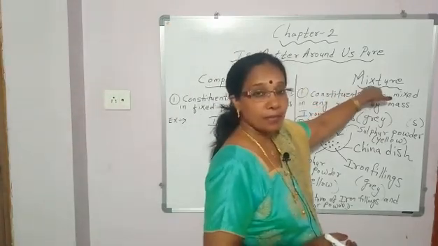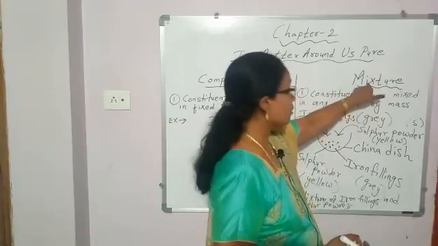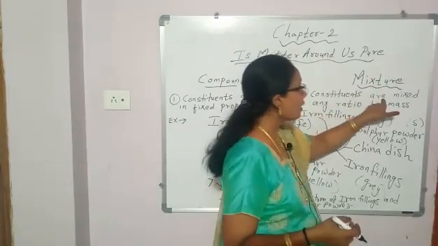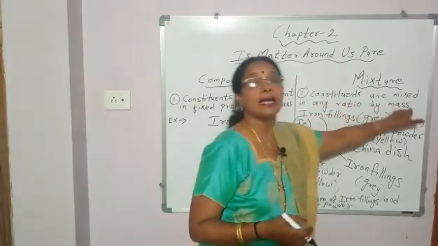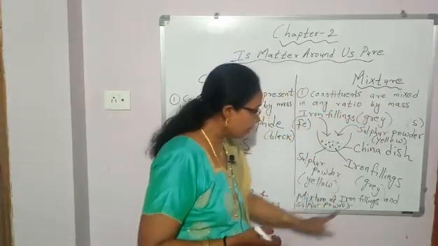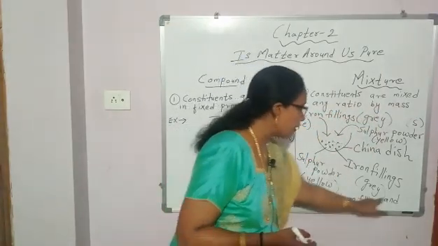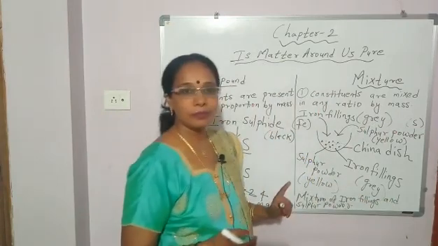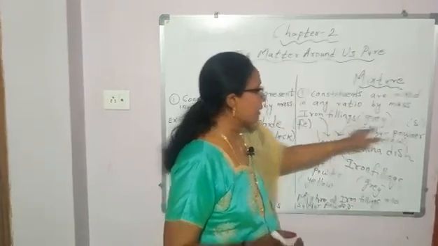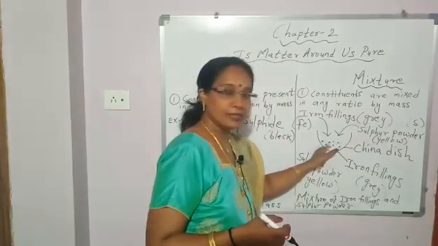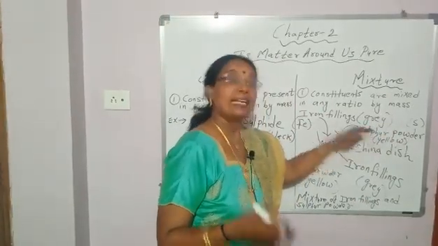Okay. Next, what is a mixture? In a mixture, the first property: the constituents are mixed in any ratio by mass. Example, a mixture of iron filings and sulfur powder. You mixed iron filings and sulfur powder, these two constituents, in any ratio.